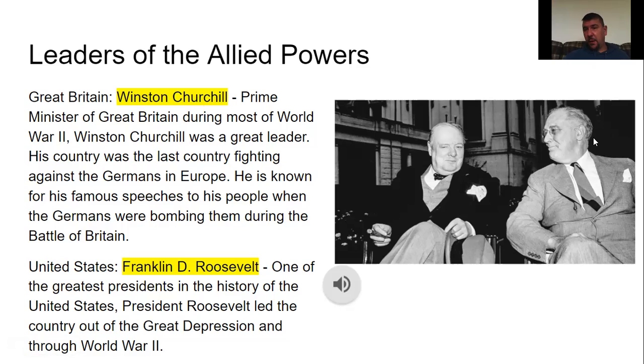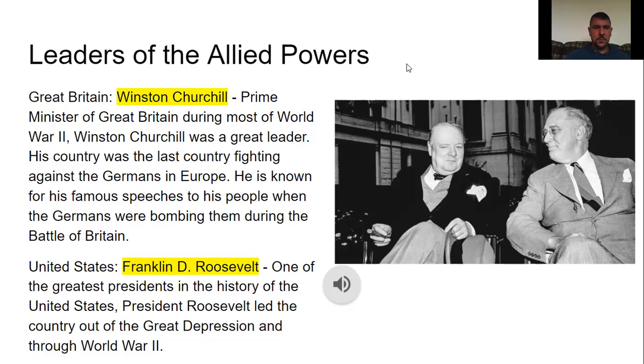Then you had Franklin D. Roosevelt. We have talked about him very much with the Great Depression, and he was also the president of the United States during World War II. So he was one of the greatest presidents in the history of the United States. He served 4 different terms, about 12 years as president. He's the last president to do that. He led the country out of the Great Depression and through World War II. So we had Winston Churchill here and Franklin D. Roosevelt.